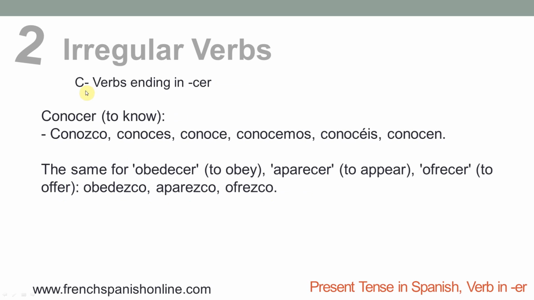A third category of irregular verbs: verbs ending in -cer. Conocer, for example. Conocer means to know. Here the first form is conozco, with a zeta. Conozco, conoces, conoce, conocemos, conocéis, conocen. So the first form is really different.